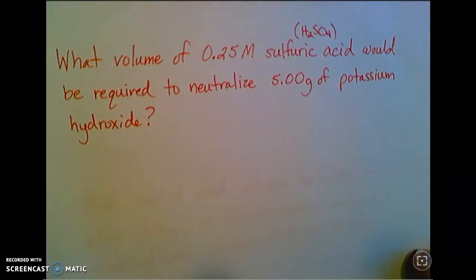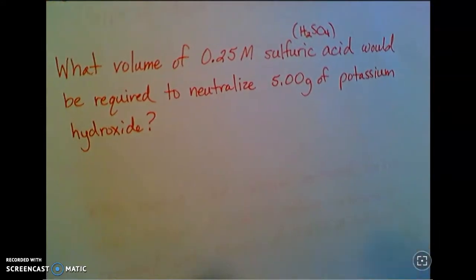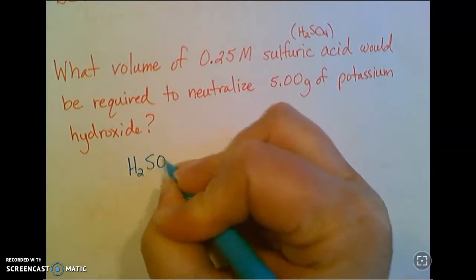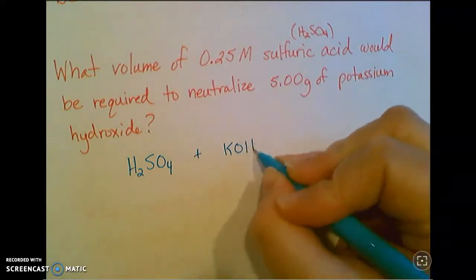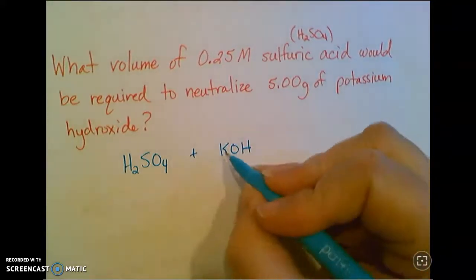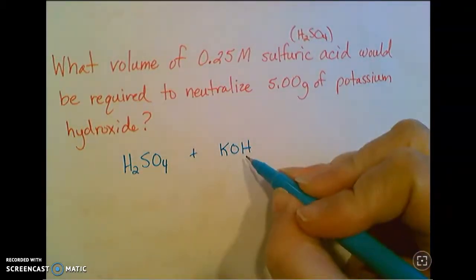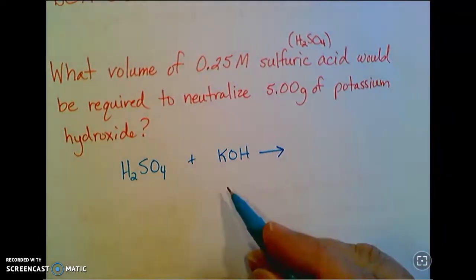So we'll just get started. What volume of 0.25 molar sulfuric acid, which is H2SO4, would be required to neutralize 5 grams of potassium hydroxide? So I'm doing stoichiometry. The first thing I'm going to do is write a balanced equation. So I've got sulfuric acid, which they gave me the formula, and potassium hydroxide. And so I'm writing my formula. We learned how to do that a few weeks ago. So potassium's +1, hydroxide's -1. So they combine in a 1-to-1 ratio. And this is a double replacement reaction.